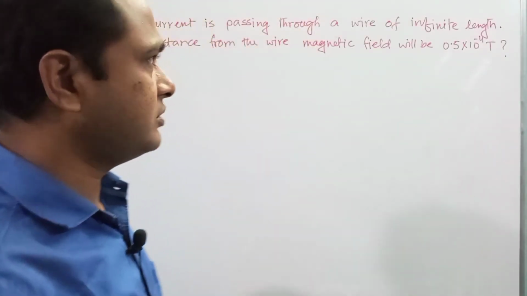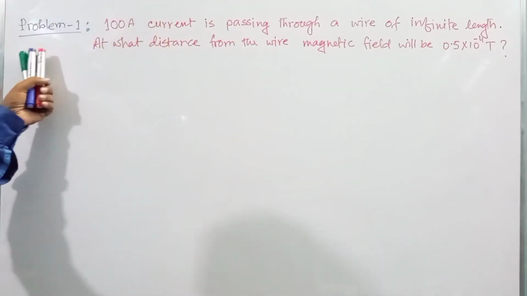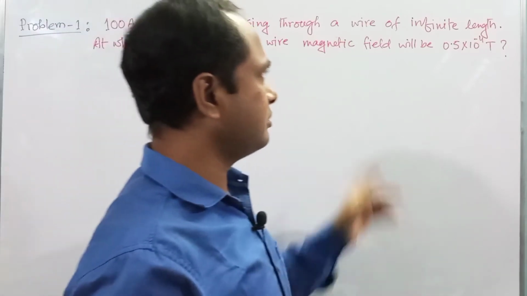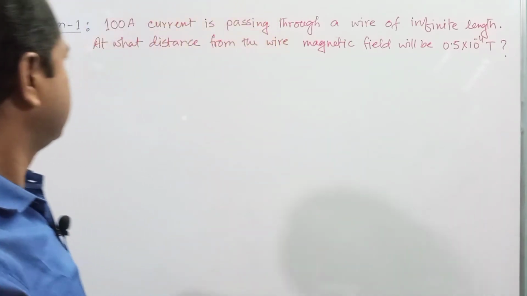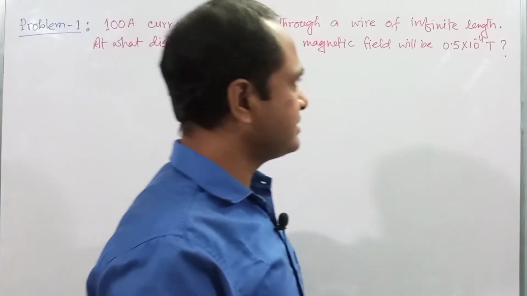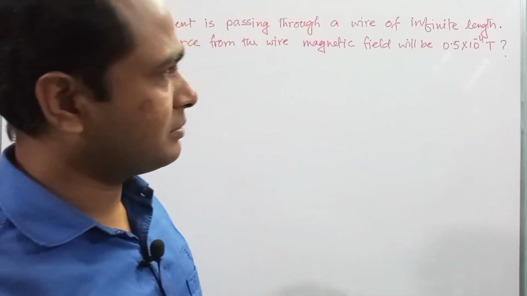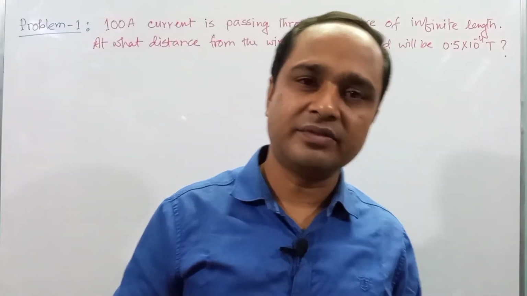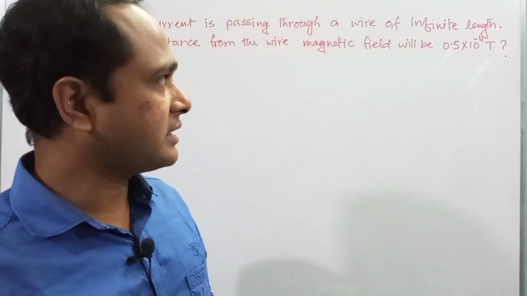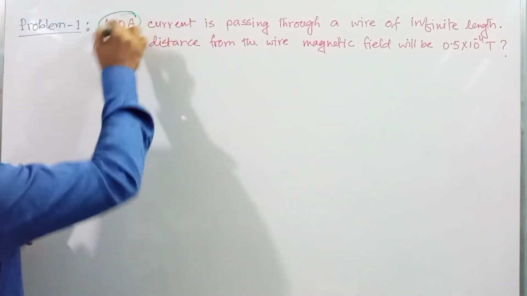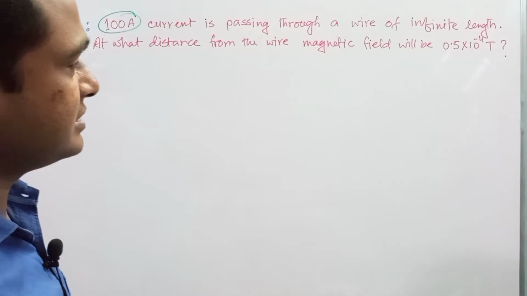Dear student, here is our first mathematical problem. It says that 100 ampere current is passing through a wire of infinite length. At what distance from the wire will the magnetic field be 0.5 into 10 to the power minus 4 Tesla? Here a straight wire of infinite length carries a current of 100 ampere, so I equals 100 ampere.